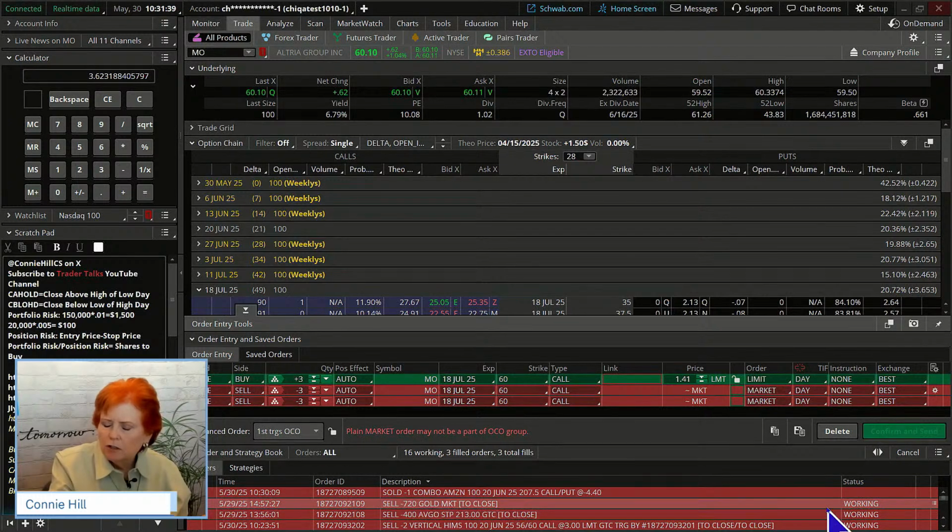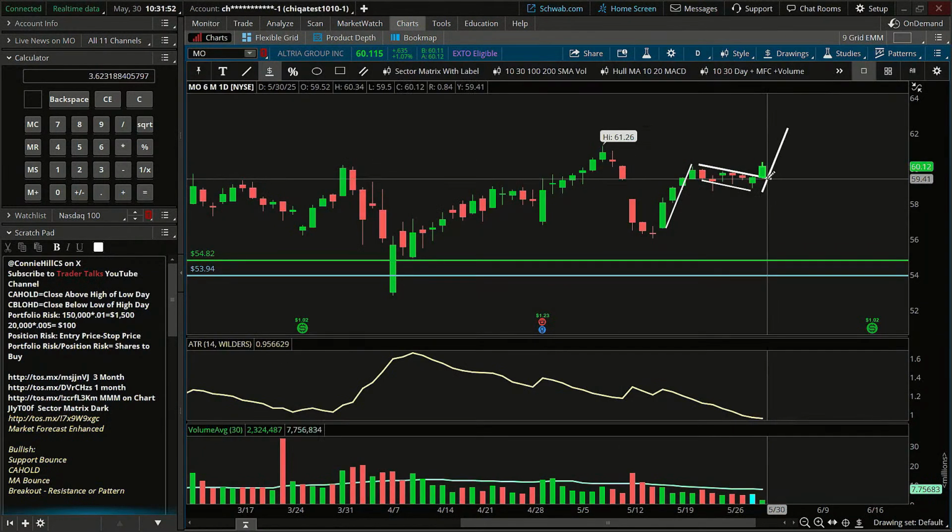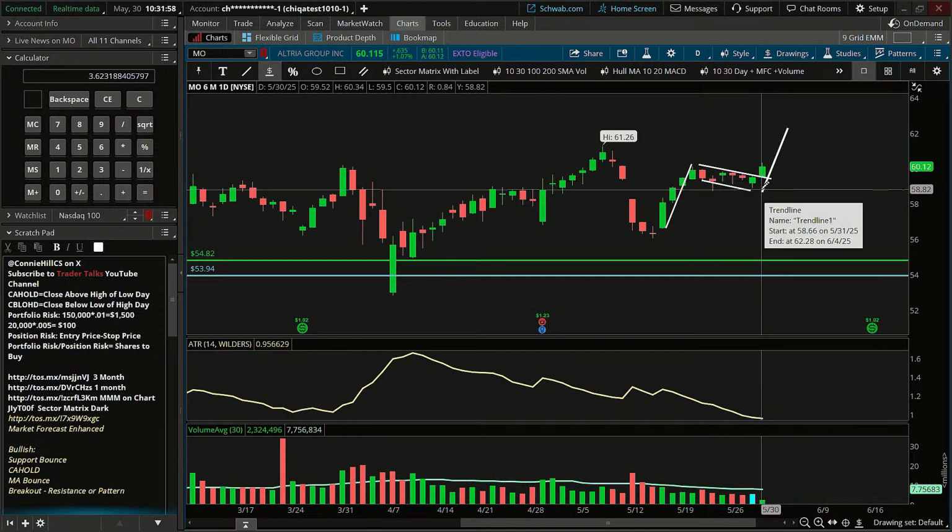Now, if I thought through it a little bit before putting this in and creating the second order, we could actually put both conditions here. But because I did an OCO, we're going to put this in as a completely separate entity. And so what we need to look at here, if this thing drops and it goes down to, let's say, 58.80, and let's see what today's low was.